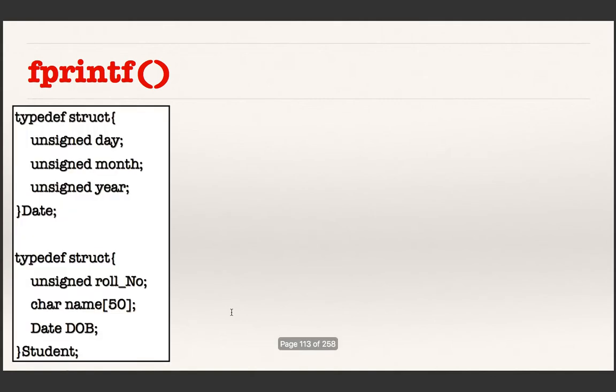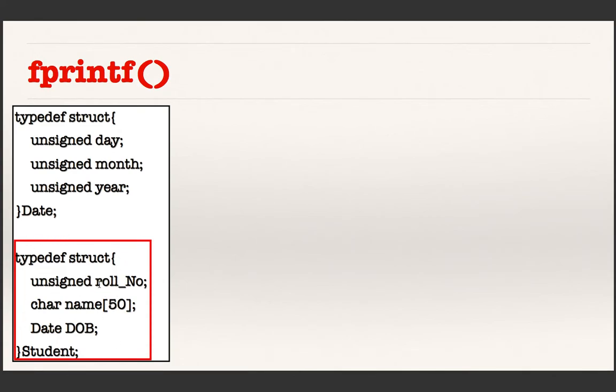printf prints the data on the screen, and fprintf prints the data on the file. That is the only difference. The arguments are also very similar. One additional argument is required, which is the file pointer. Otherwise, it is the same as printf. To discuss the example, consider this structure.